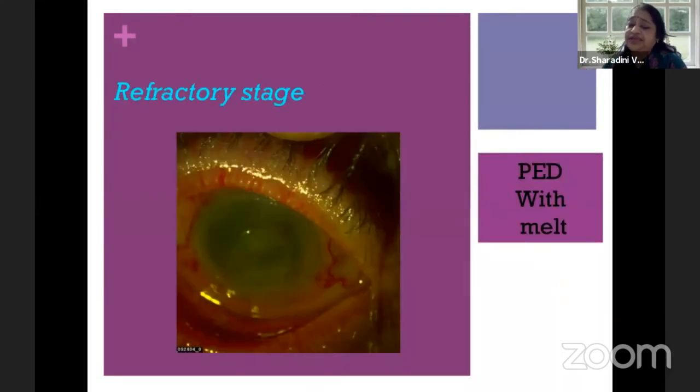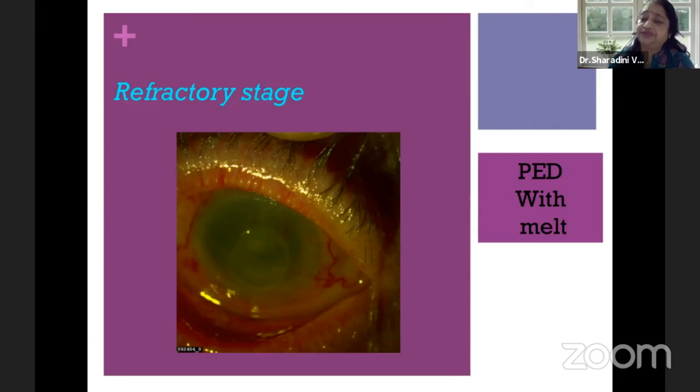Now, as I was saying, when we treat these microbial ulcers, we treat them with antimicrobials. At one stage of the ulcer, the infection goes away, and what we are sometimes left with is basically a persistent epithelial defect, which has a melt which has settled. At this point, we have to revise our treatment.